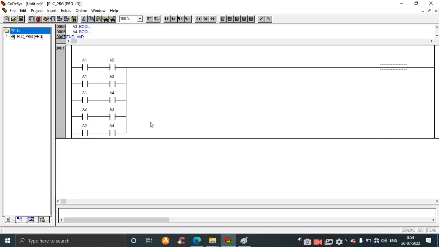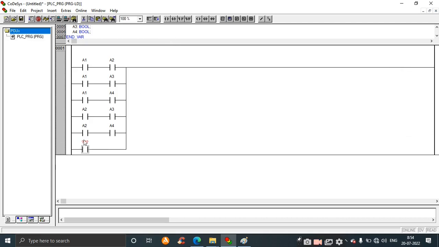So 2 3 and 2 4 are over. Next is 3 4, A3. The first rung is over. Give the output as red light.